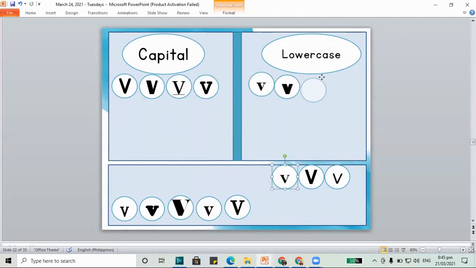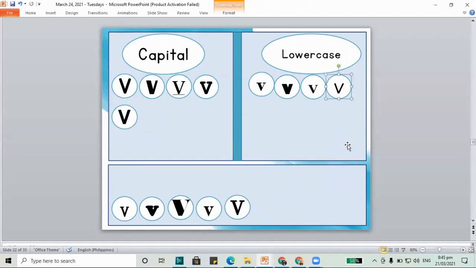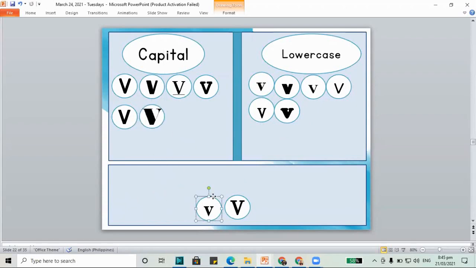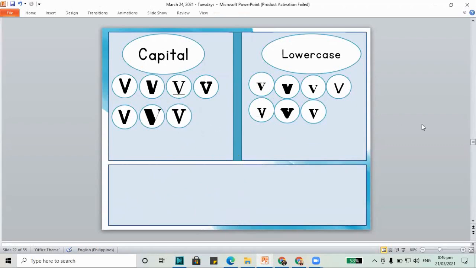We have lowercase. This one is capital. This one is also lowercase. We have lowercase v, another lowercase v, a capital V, a lowercase v, and another capital letter V. So we found all our letter V's. And remember, it has the V sound, letter V.